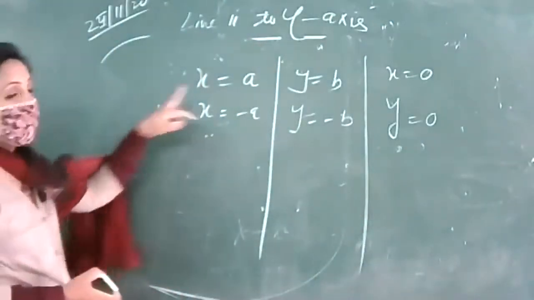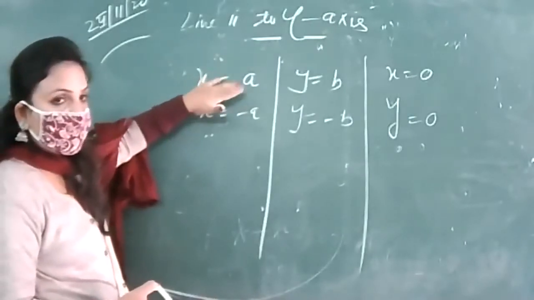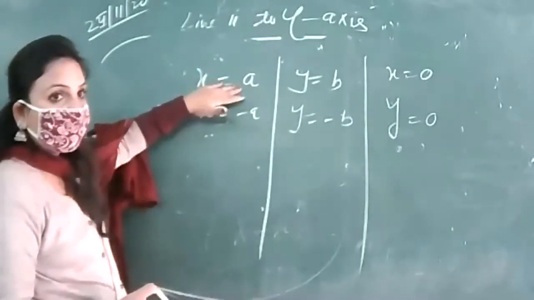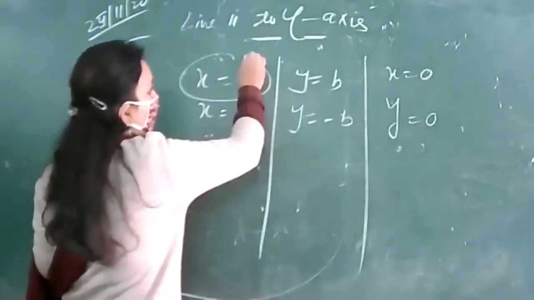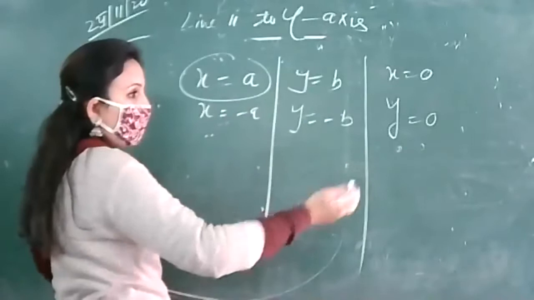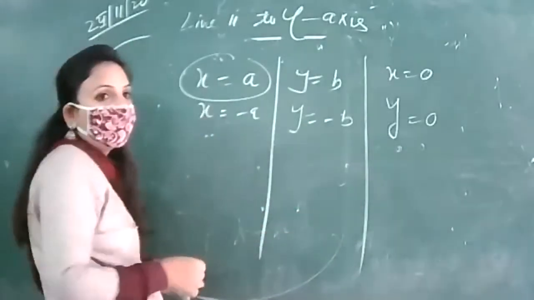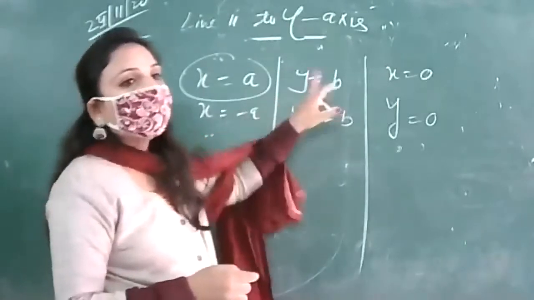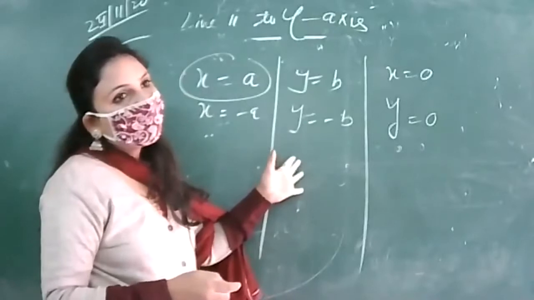And distance a unit above x-axis, x equal to a, y-axis के parallel है, तो right पे होगी कि left पे? रवनीत, x equal to a, y-axis के right पे होगा कि left पे? a positive है, right पे, and minus a, and y equal to b, x axis के parallel है, above positive sign के साथ, and minus b below.